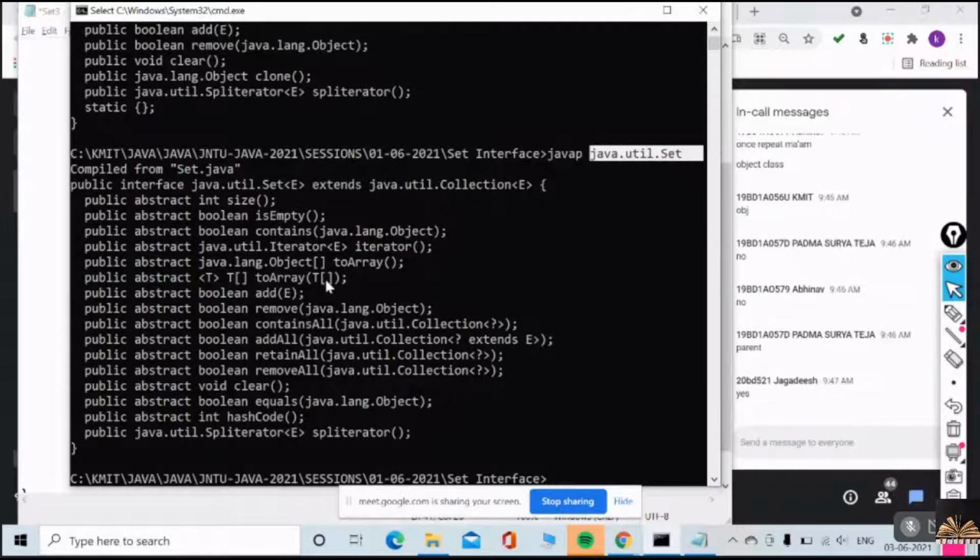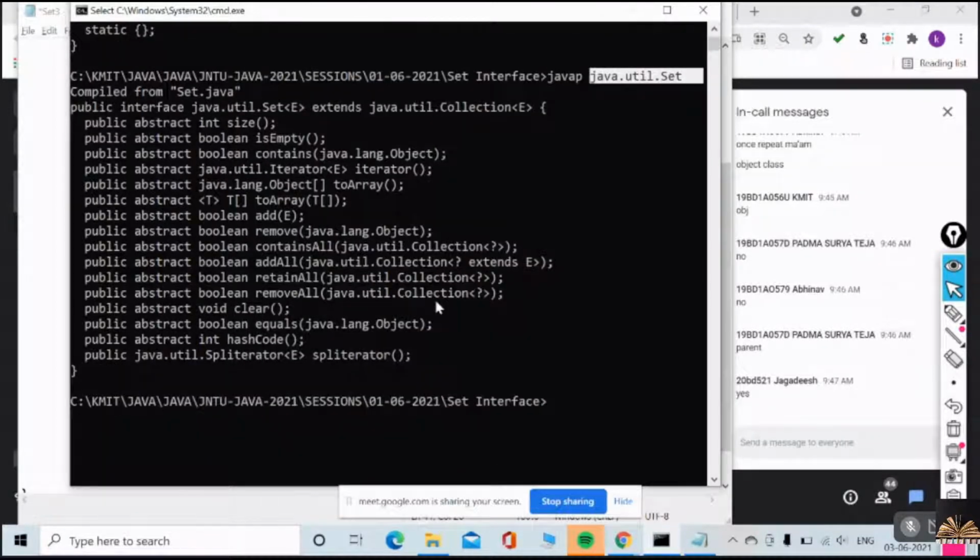I'll just show. Okay, just hold on. The toArray method is inherited to HashSet, and also hold on, I'll just check one more.